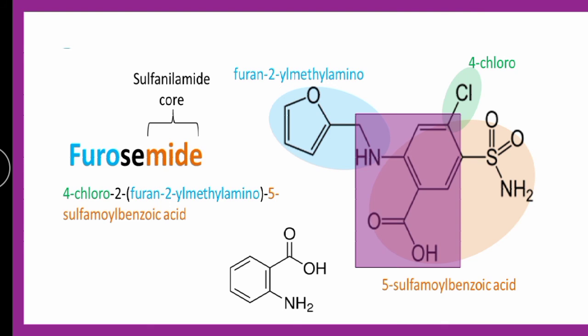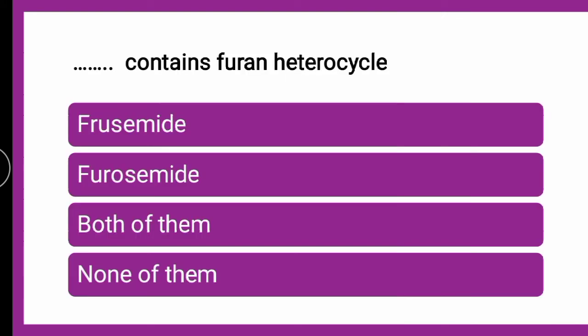Okay, so here furosemide, which is also known as frusemide, contains anthranilic acid in it, or it is an anthranilic acid derivative.